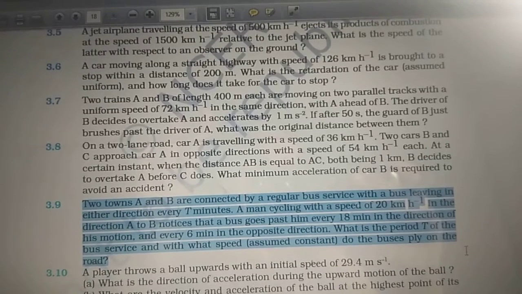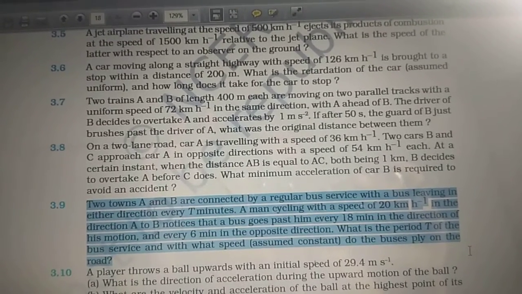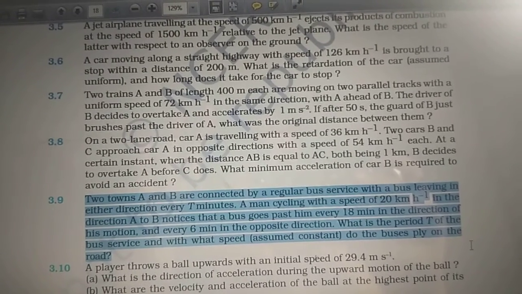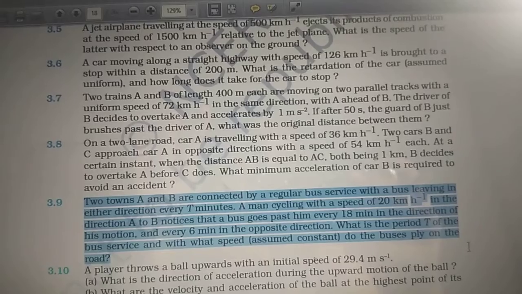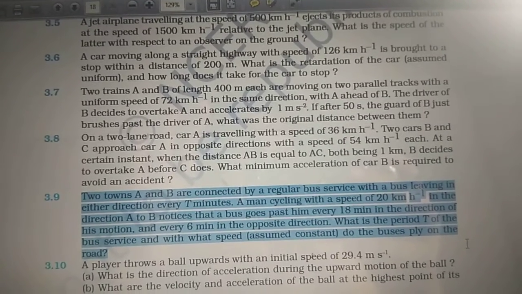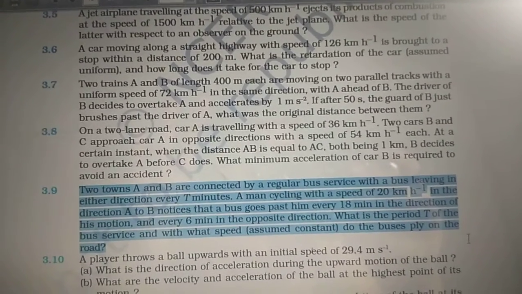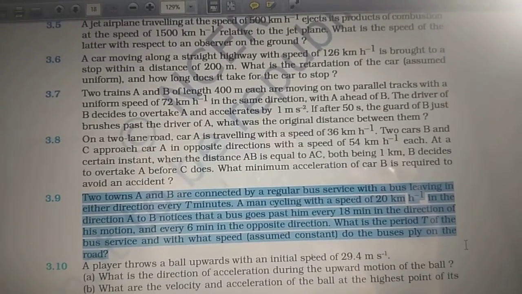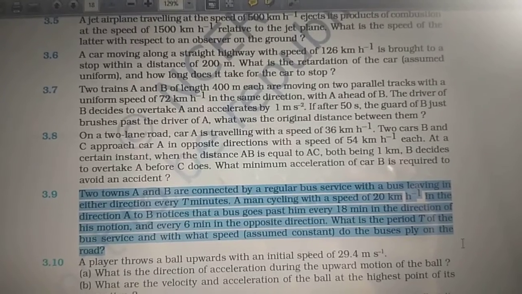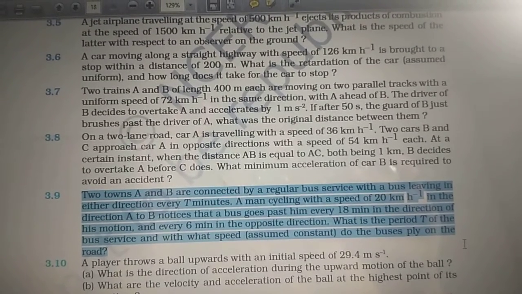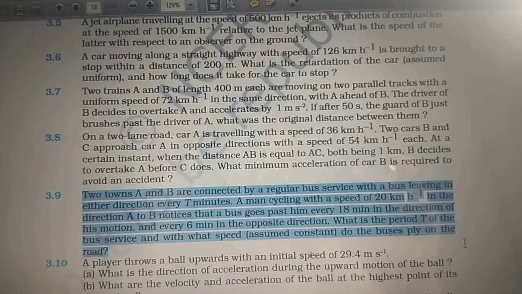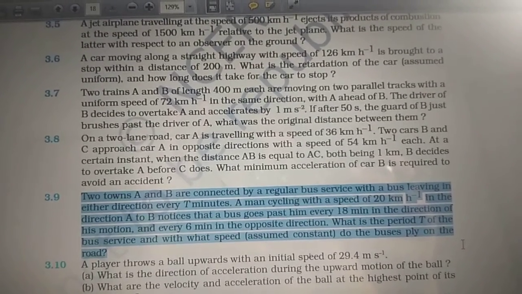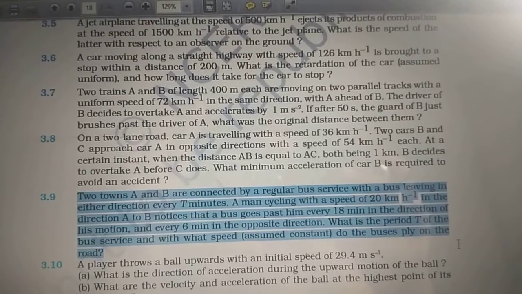What he is observing is that each bus going in the direction of his motion, he observes after every 18 minutes, and the buses coming from the opposite direction, he observes after every 6 minutes. So what we need to find out is capital T, that is, after how much time a bus leaves town A or town B, and what is the speed of the bus.